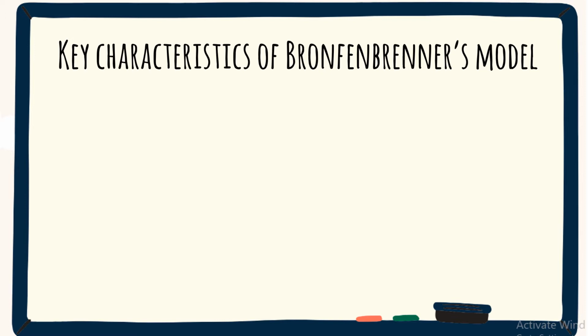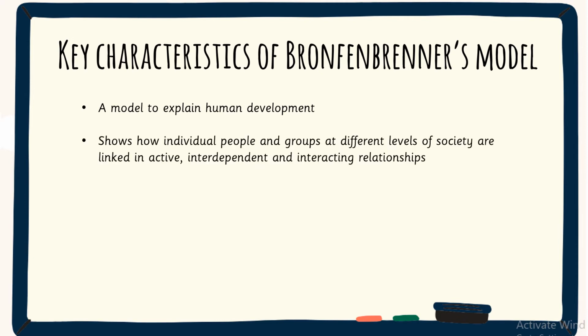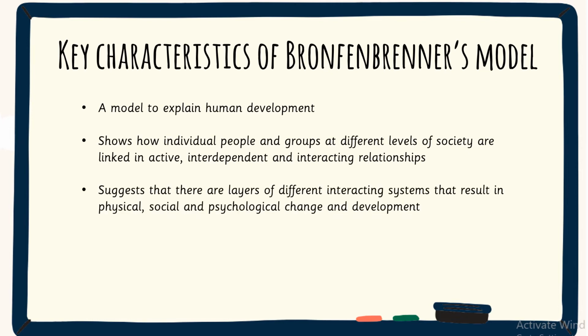Let's have a look at the key characteristics of Bronfenbrenner's model before we look at how it specifically applies to inclusive education. This model is used to explain human development. It shows how individual people and groups at different levels of society are linked in active, interdependent, and interacting relationships. The model suggests that there are layers of different interacting systems that result in physical, social, and psychological change and development.